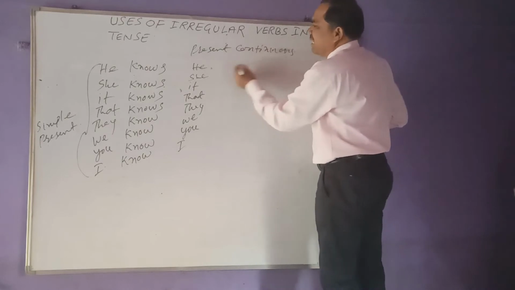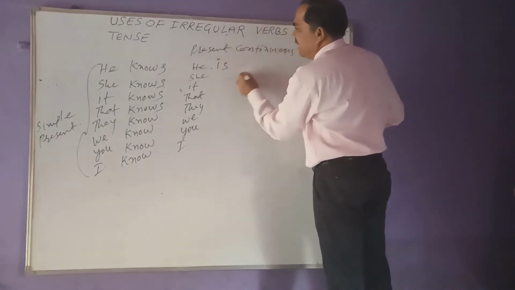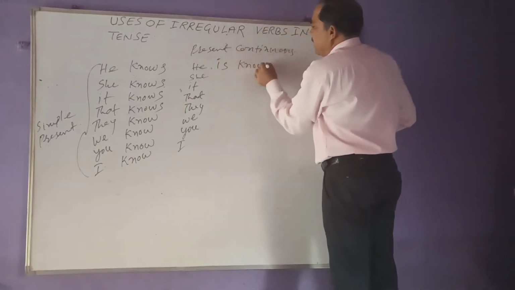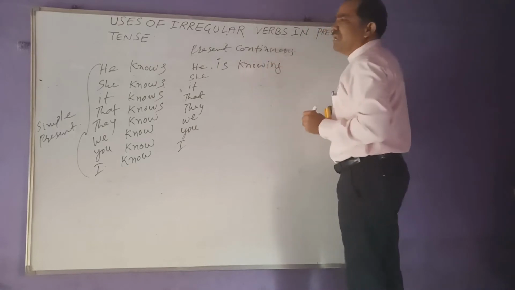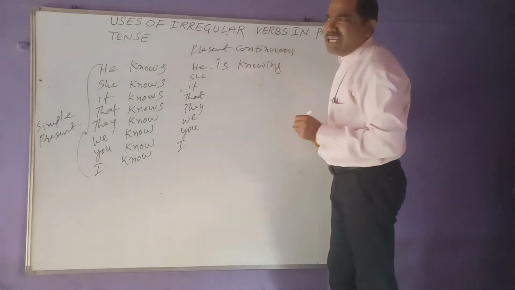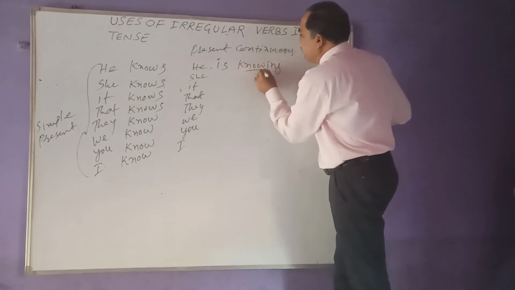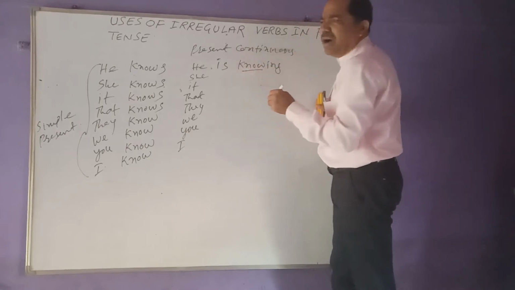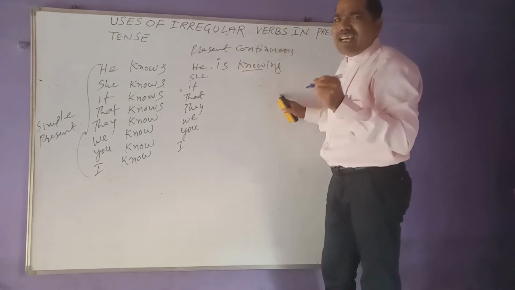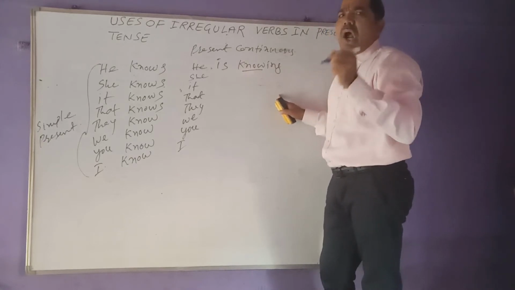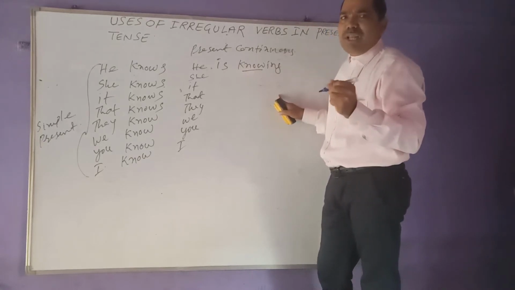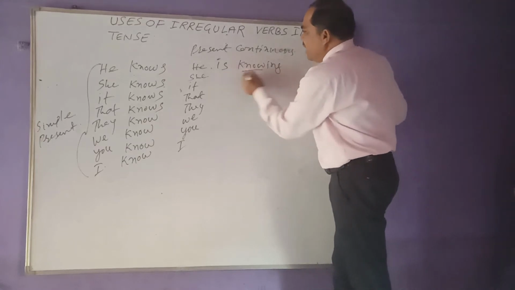Now present continuous. He is knowing. This is the example of present continuous, because know, knew, known, and if ing is added to any one of the verbs, then either it converts into continuation or sometimes it expresses the meaning of noun zero. Now he is knowing.